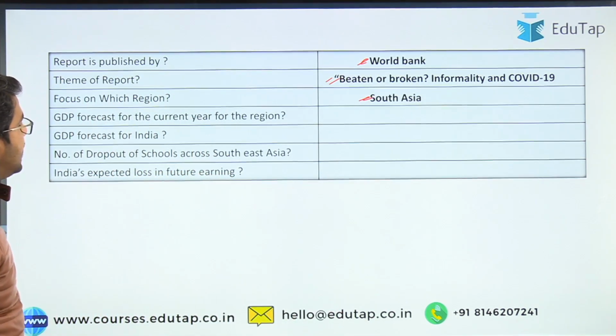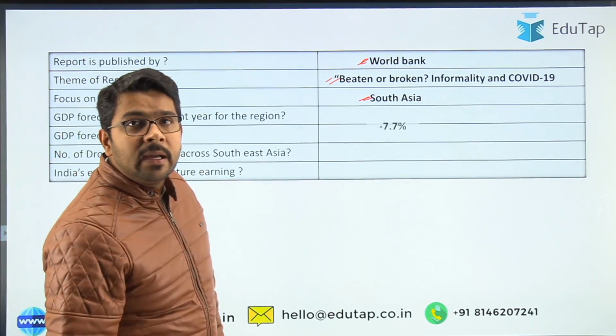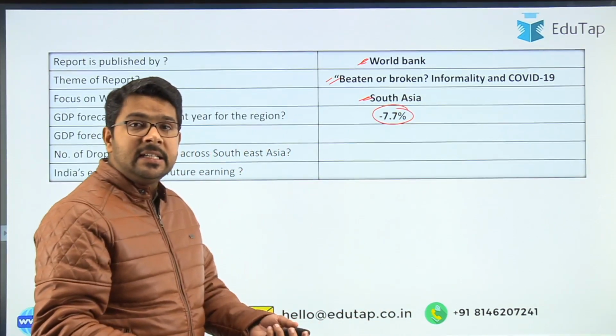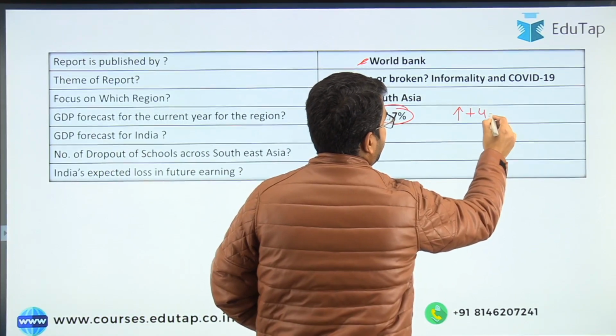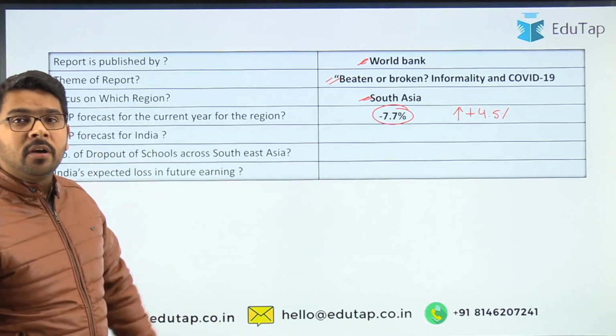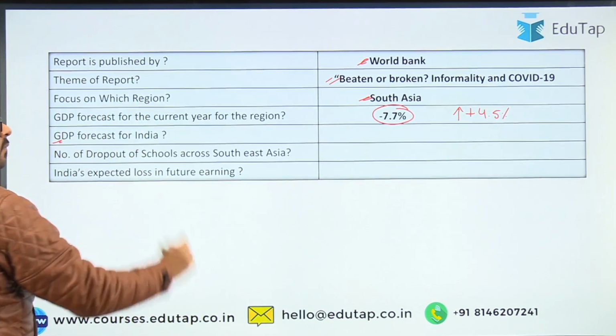Then the GDP forecast for the current year for the South Asian region in particular will be minus 7.7, and for the next year it is plus 4.5%. Now coming to the important point from our exam point of view, the GDP forecast for India.